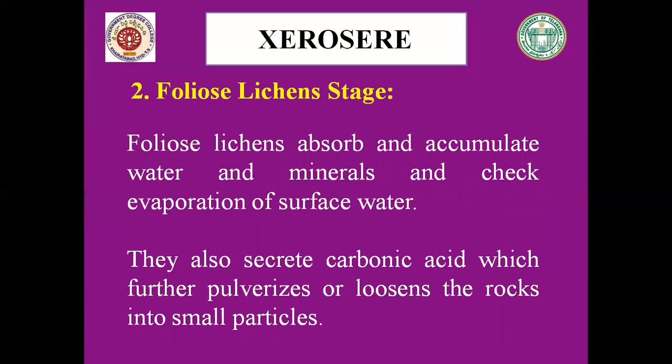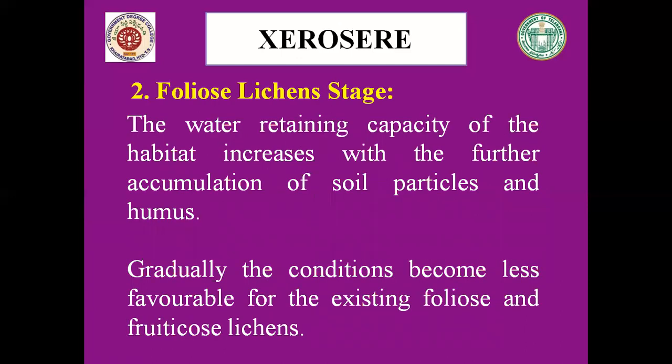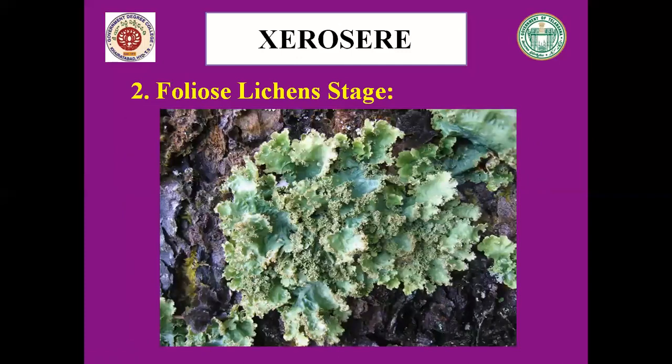With this, the water retaining capacity of the habitat increases with the further accumulation of soil particles and humus. Now gradually these conditions become less favorable for the existing foliose and fruticose lichens, and these conditions are favorable for the next sere stage or the next vegetation or habitat. So this is the example of foliose lichens where you can see the thallus is leaf-like. That's why it is known as foliose lichens.